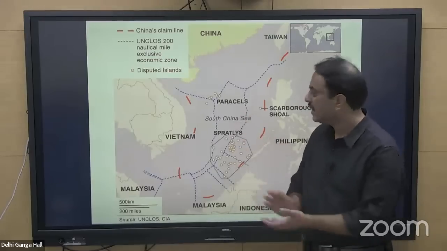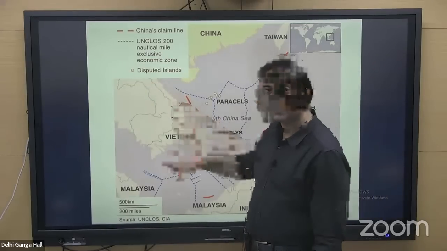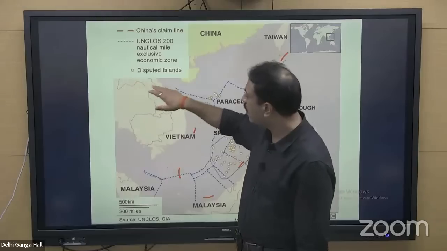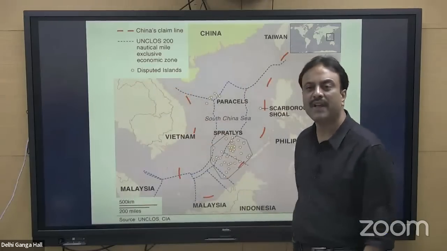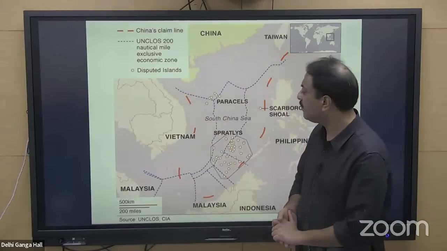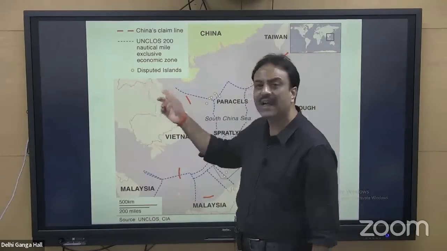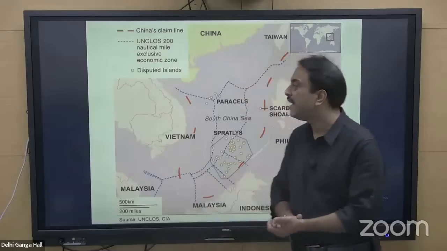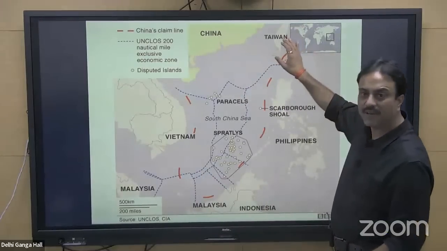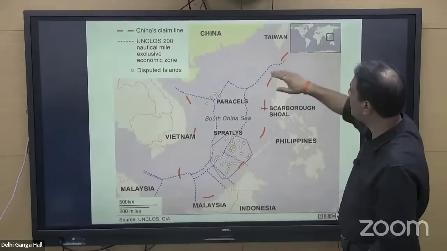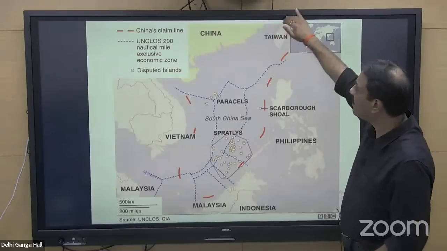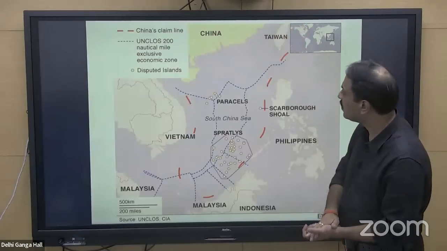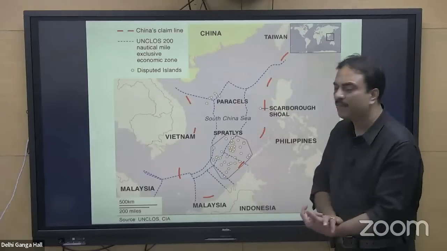It is very important. The rivers draining in South China Sea, River Mekong, River Hong, Mekong making delta at Ho Chi Minh City in Vietnam, River Hong making delta at Hanoi. Then other rivers of this particular region will be important. The location of Taiwan. Taiwan is separated from Philippines by Luzon Strait. Here Taiwan Strait, that we have already discussed in one of the questions, right? So this entire region will be important.